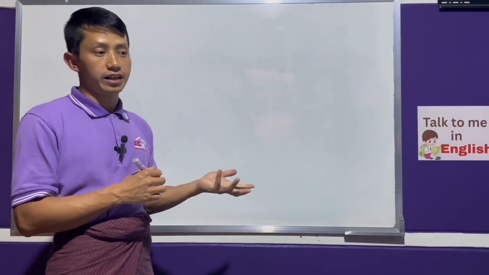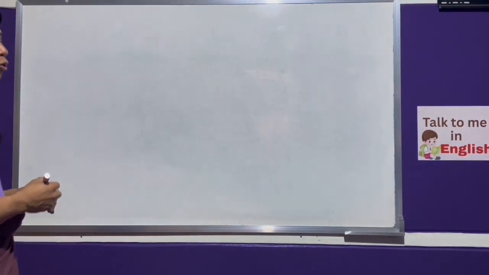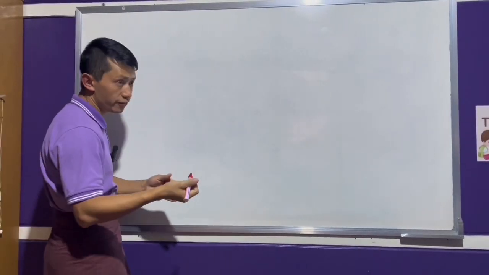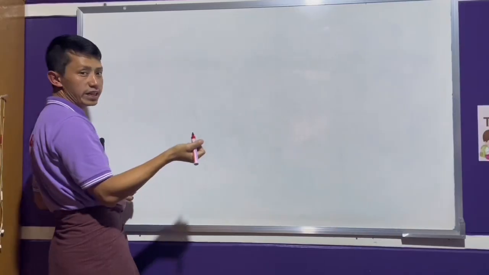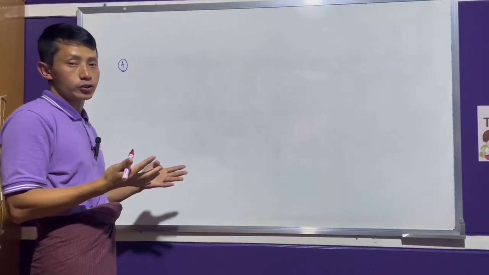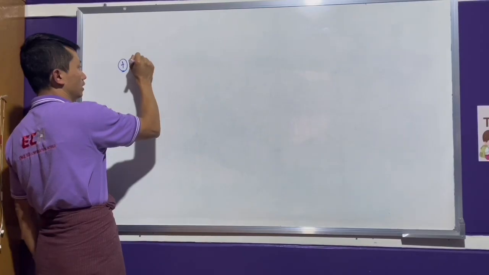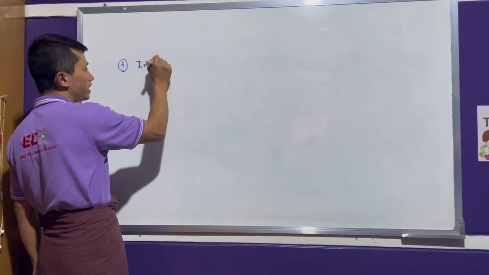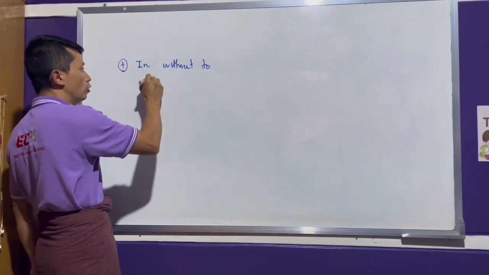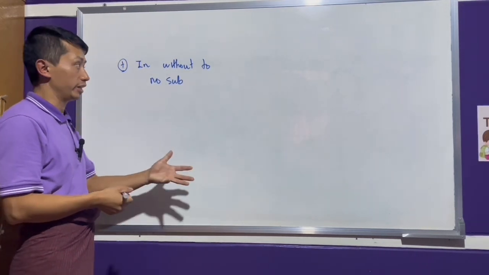In positive sentences, the imperative positive sentences, or we call them affirmative also, positive also, we form them with the infinitive without to and no subject.